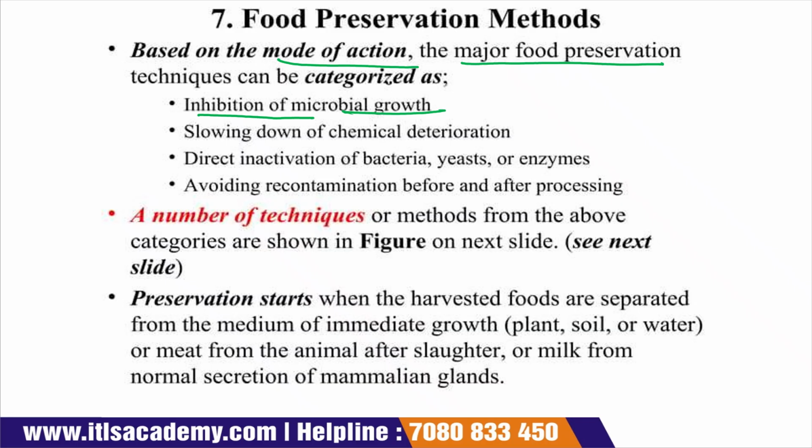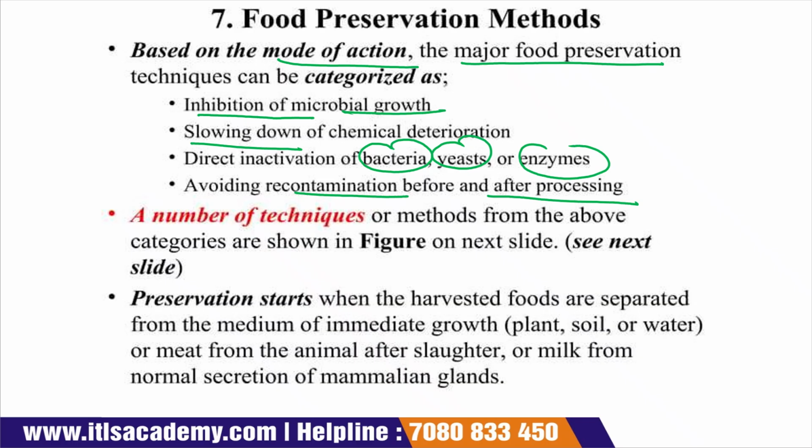When we apply a food preservation method, microbial growth is inhibited and chemical deterioration is slowed down, and it inactivates bacterial growth, yeast growth, or enzyme reactions, and avoids recontamination before and after processing.